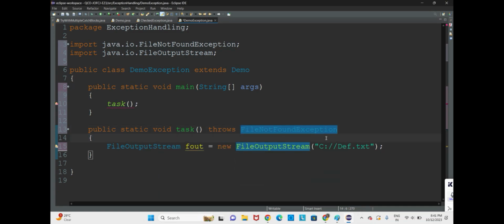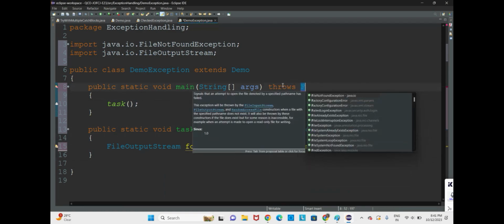Because since we are not finding the solution for the problem present here, we pass it to the caller of the method. Since the method is not able to handle it, it is throwing to the caller of the method. If the caller of the method is also not able to handle it, we will go for one more throws, throws FileNotFoundException.